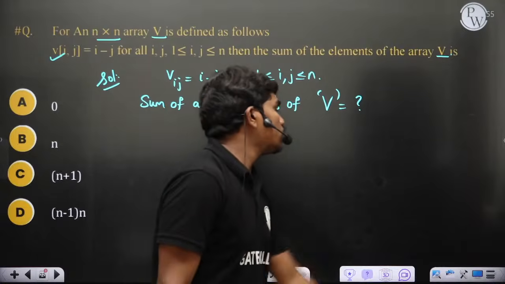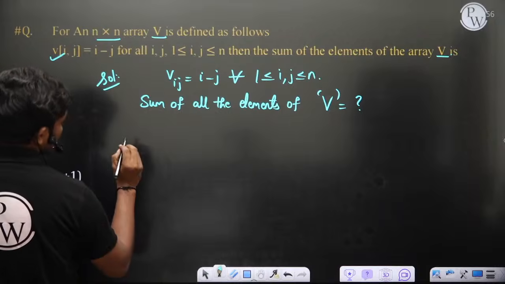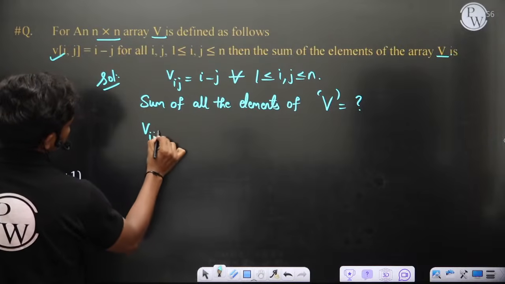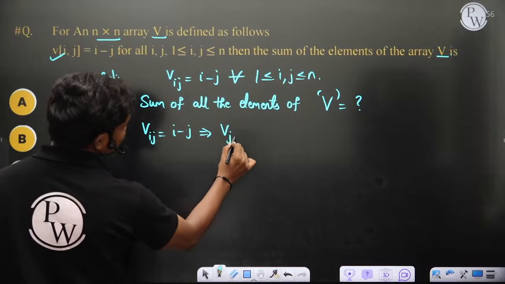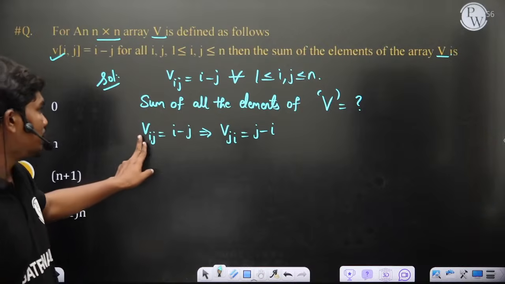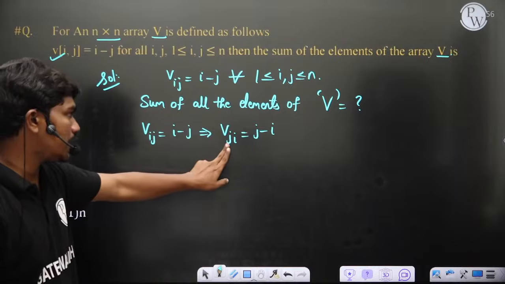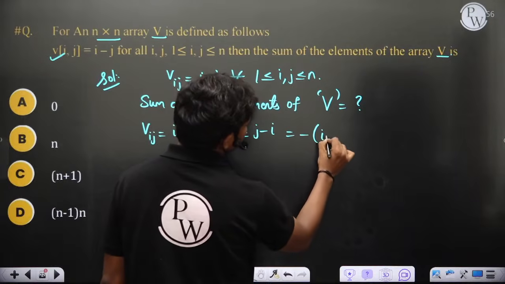First of all, I want to tell you one thing. Vij is equal to i minus j, correct? This implies that Vji should be j minus i, because if it is ij, it is i minus j. If you take a minus sign, j minus i becomes minus of i minus j.